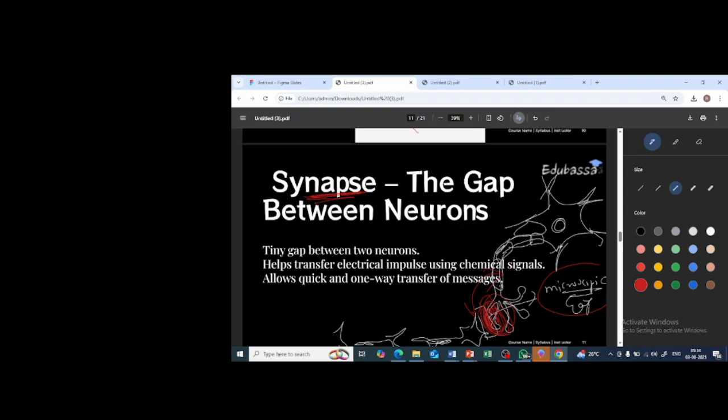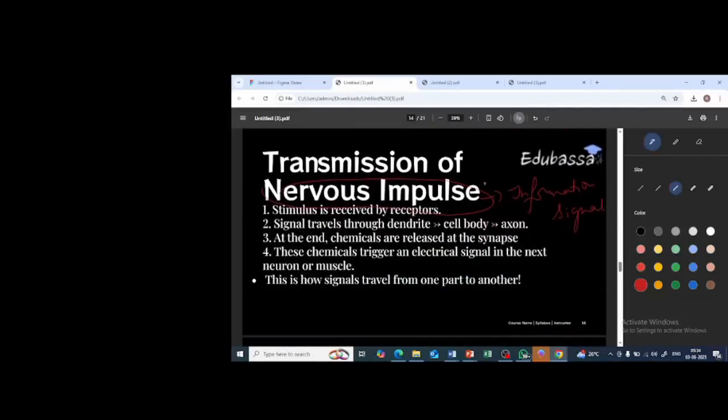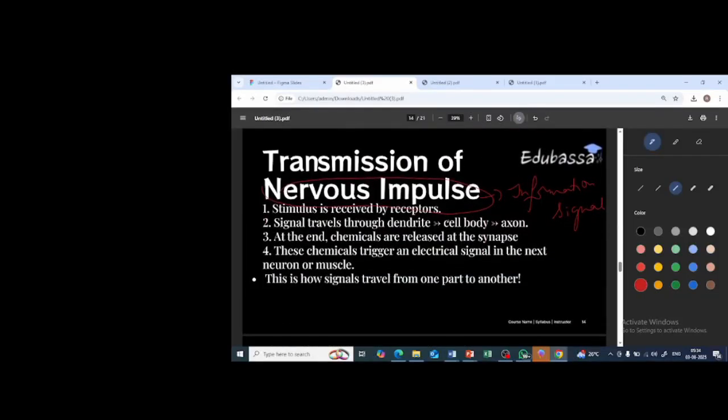Then again it will come here, which is the nerve ending. From the nerve ending through the neurotransmitters, again it will pass to the dendrite of the next neuron. Again nerve ending, dendrite, nerve ending, dendrite. Then the spinal cord, and from the spinal cord to the brain. So this is how the nerve impulse is transmitted. Whatever I have explained, I have given in this slide.